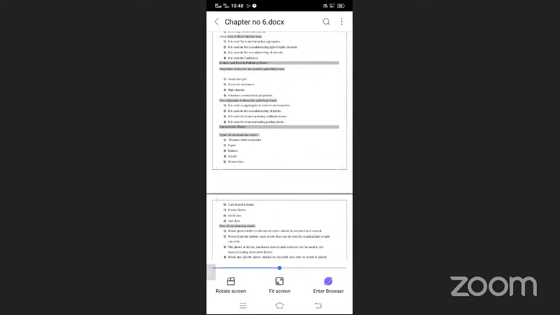The following types of waste may be generated: wooden shuttering material, paper, rubber, metal, wood, cardboard, plastic sheet, brickbats, sawdust. All this type of waste material is generated when a civil structure is demolished, or when we build a house or any structure, this type of waste may be generated. So what are the uses of construction waste?